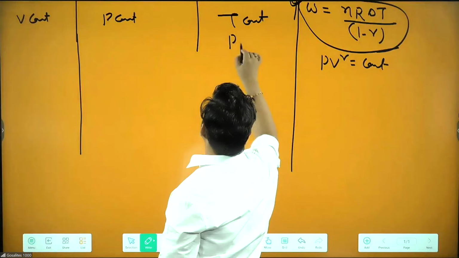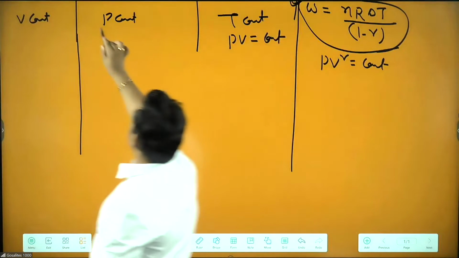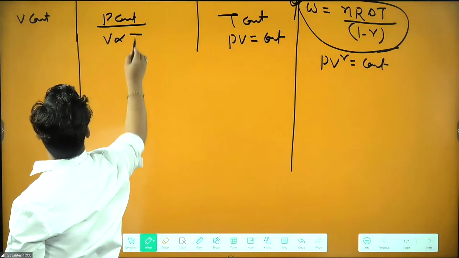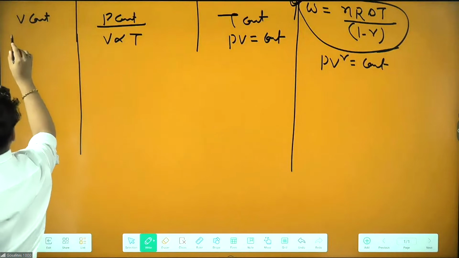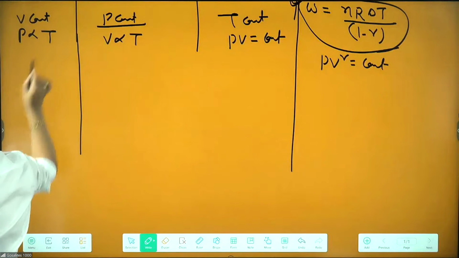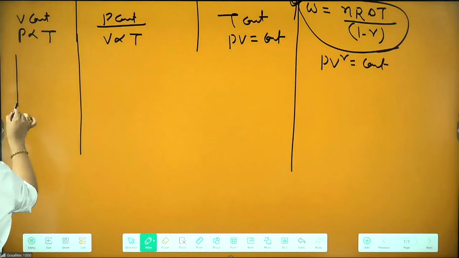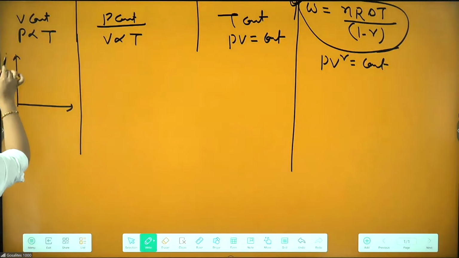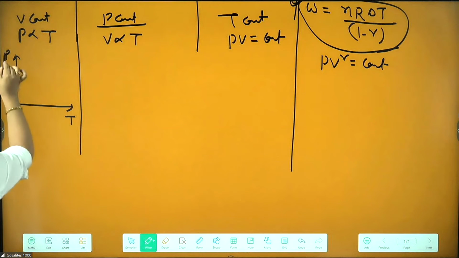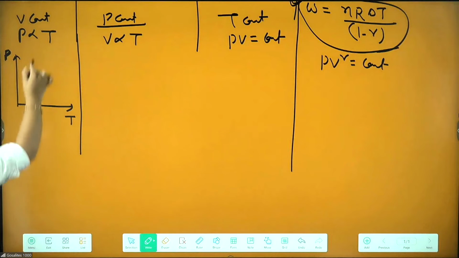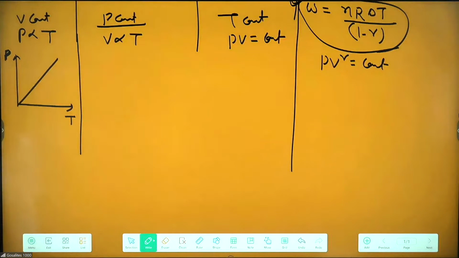Here PV is constant. Here pressure is constant, so volume is proportional to T. And here volume is constant, so P is proportional to T. The first graph they can ask in this one, if I give pressure and temperature. This is the pressure and temperature graph. P proportional to T graph will be directly going like this.